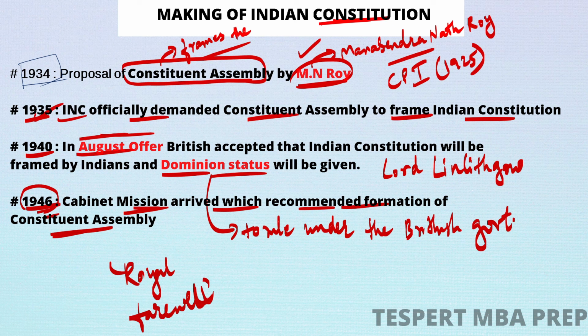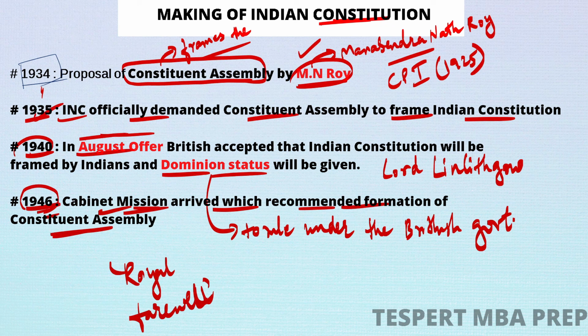And in 1940, what happened? In the August Offer, the British accepted the idea of the Constituent Assembly, but they wanted to give only dominion status to Indians, right? However, Congress immediately rejected the idea. So finally in 1946 the cabinet mission arrived. It recommended the Constituent Assembly, and the British promised Indians complete independence after framing the constitution. I hope you all understood the different timelines and the interconnection between each timeline, right?